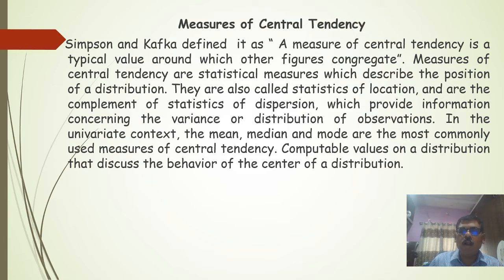They are also called statistics of location and are the complement of statistics of dispersion, which provide information concerning variance or distribution of observations. In univariate context, the mean, median, and mode are the most commonly used measures of central tendency. Computable values on a distribution that discuss the behavior of the center of distribution.